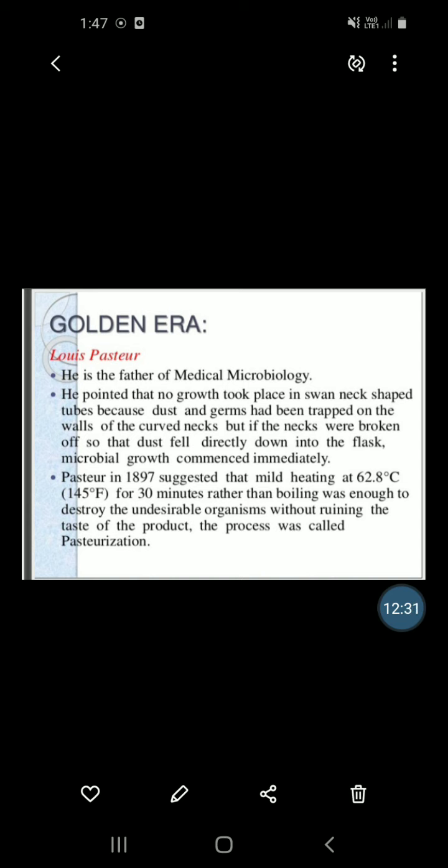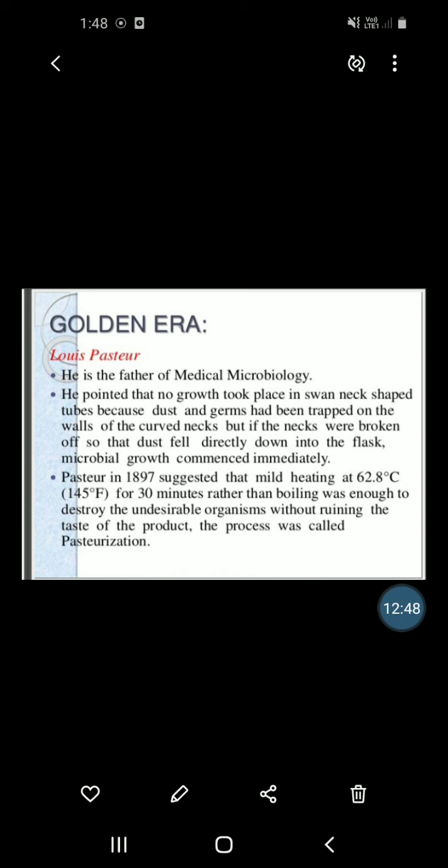But if the neck were broken off so that the dust fell directly down into the flask, microbial growth commenced immediately.